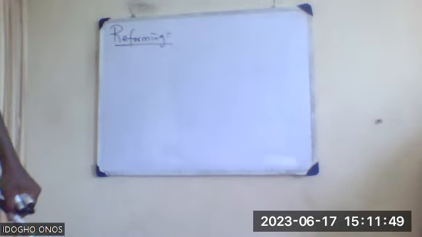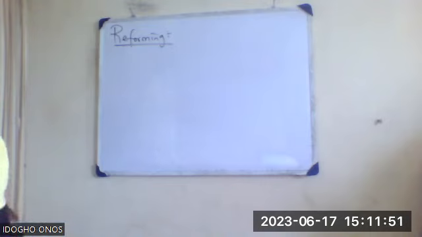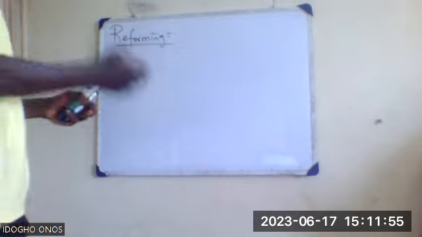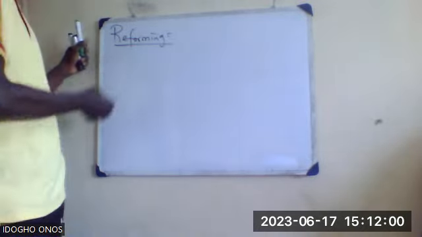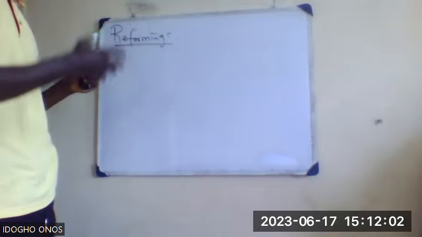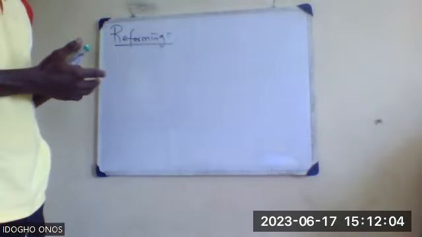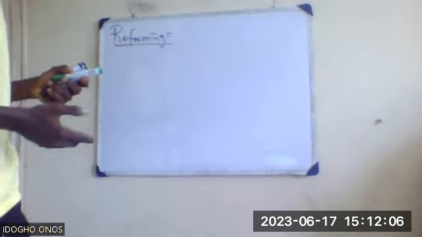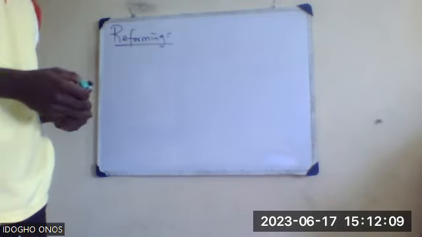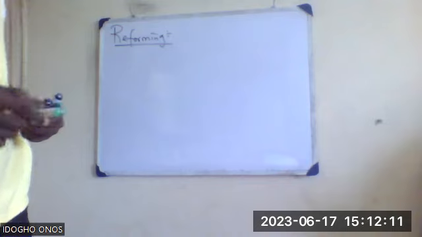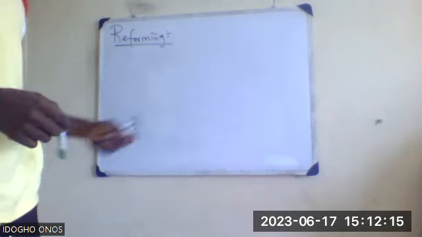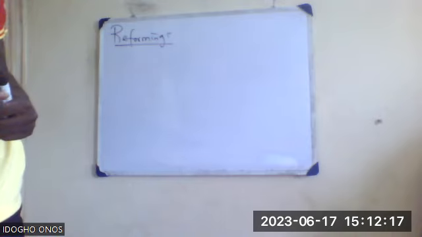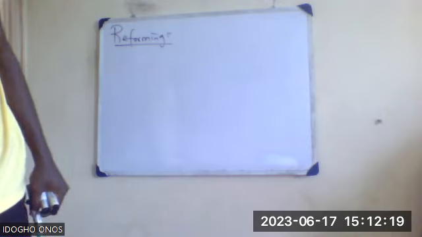So reforming is the opposite of cracking. Cracking is simply breaking down heavy oils into lighter oils, and the essence of cracking is to get a higher quantity of a particular fraction of crude oil, which is of higher demand. But reforming is to improve the quality. So what then is reforming?